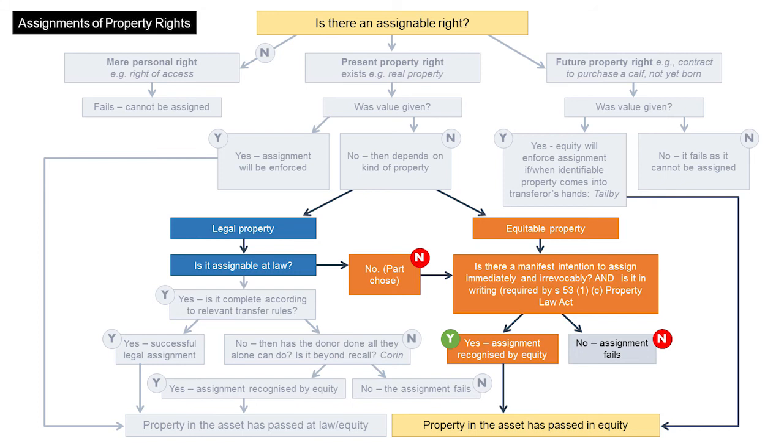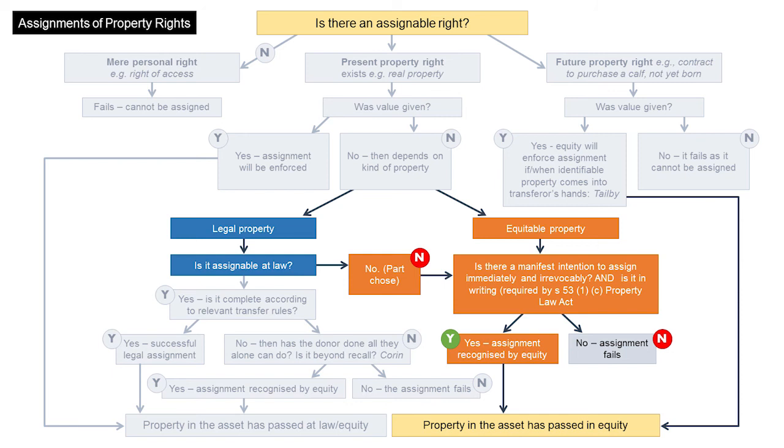Now, let's look at equitable property. This is property which is only recognised by a court in its equitable jurisdiction. Equitable property includes a vested interest in a trust, a partnership interest, or an equitable interest in land, for example, an equitable mortgage. Equity does not require the formal transfer procedures found at common law. All equity asks is that the donor had a manifest intention to immediately assign the property. There is dicta to the effect that the best way to demonstrate manifest intention is to execute a deed.